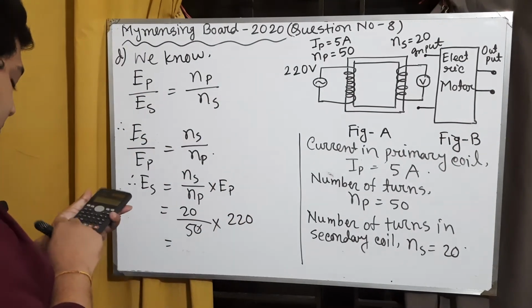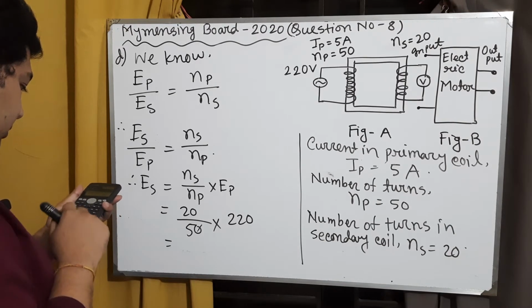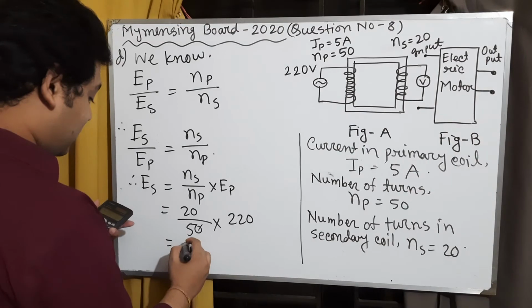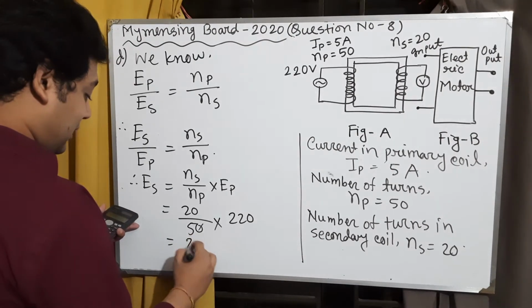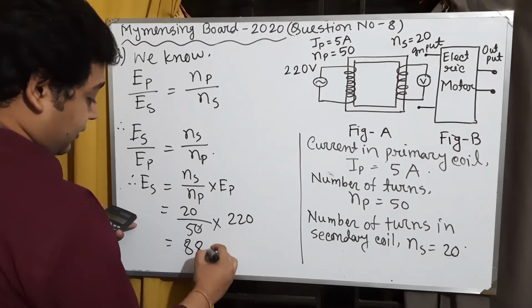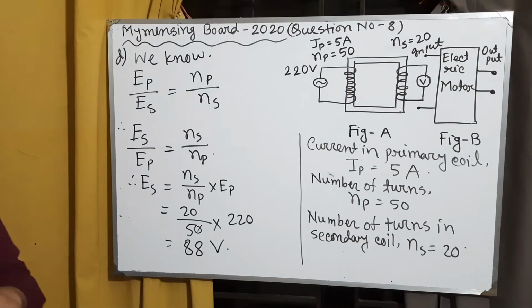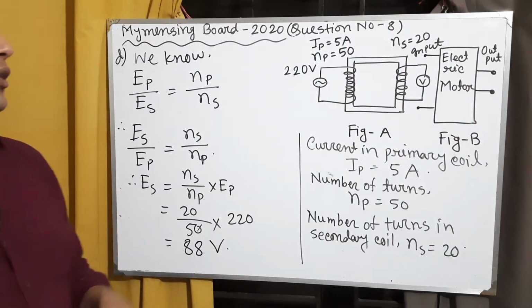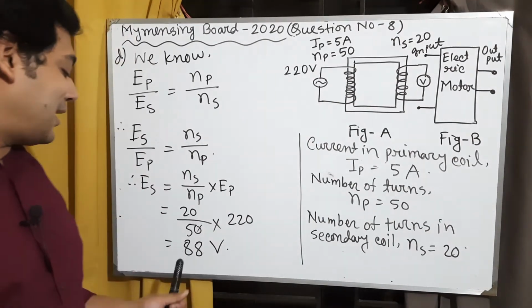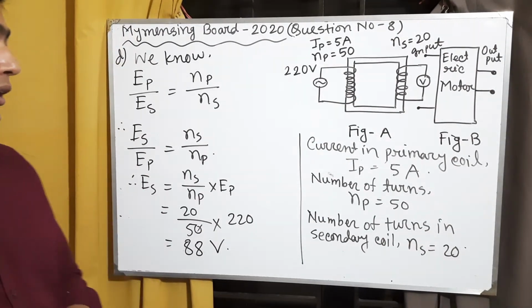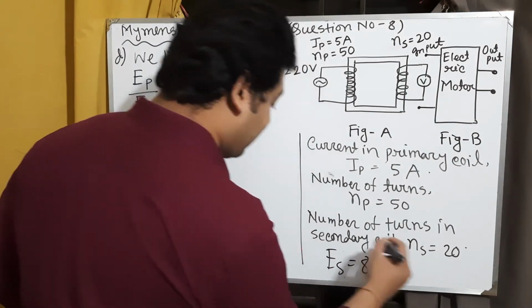So our output voltage or secondary voltage is 88 volt. So Es equals 88 volt.